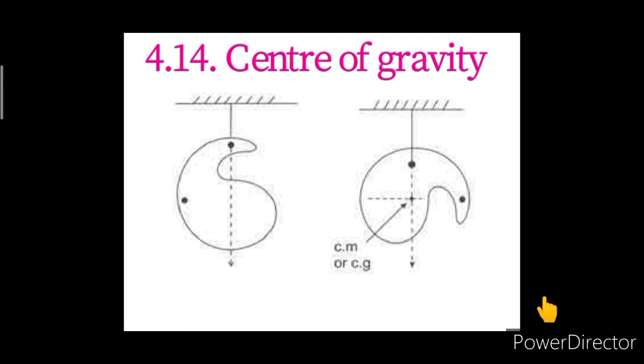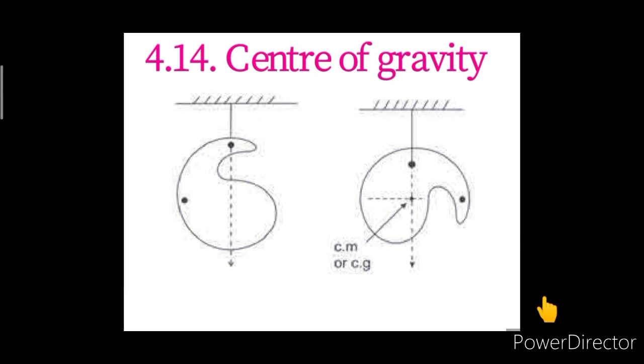So here we can say that if the size of the body is small compared to the size of the Earth, the center of mass and center of gravity of the body coincide. But for very large bodies, the acceleration due to gravity is not the same for all the particles. In fact, it is greater for particles near the center of the Earth, and hence for such bodies the center of gravity and center of mass would not lie at the same point. The center of gravity is slightly below the center of mass.